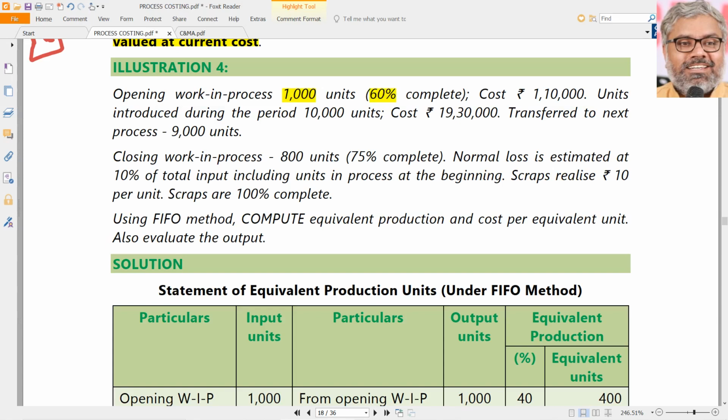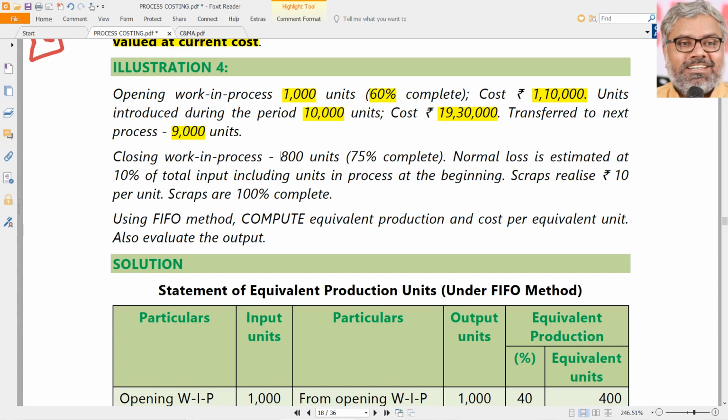Now, naturally, the remaining has to be completed, that is 40%. Opening work in progress cost was 1,10,000. Units introduced during the period, 10,000 units. Cost of this entire process, we are not actually having element-wise costs in this example, but total cost is 19,30,000 rupees. Transferred to the next process is 9,000 units.